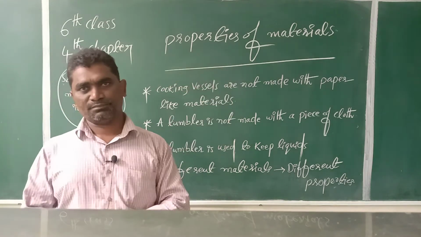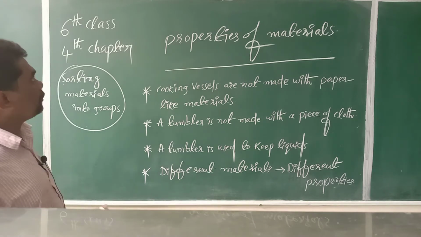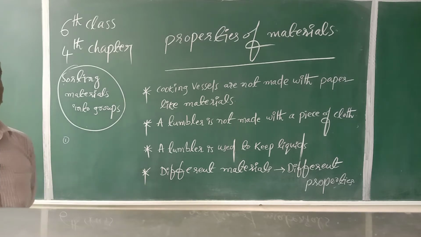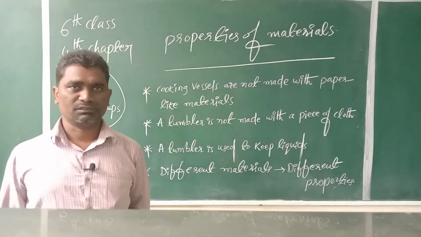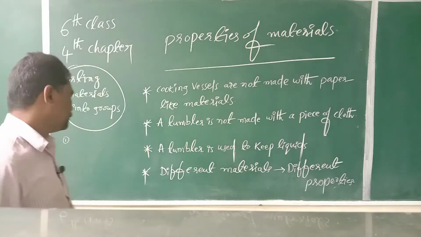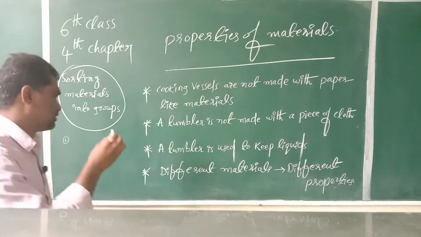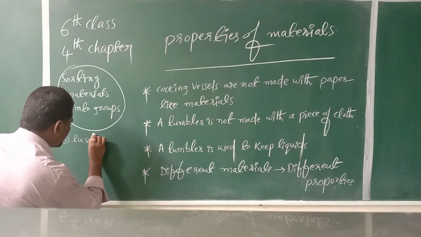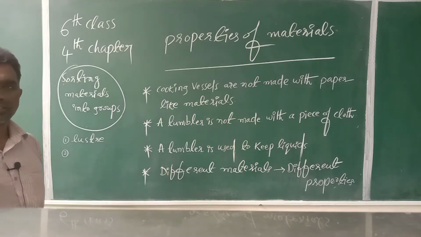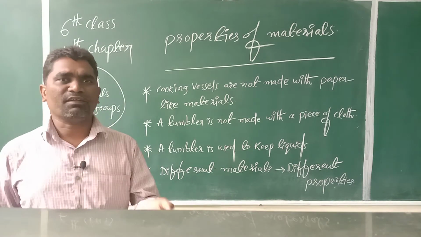Properties of materials. You see students, I want to tell you one thing. Some materials will be shining. The shining nature of the material is called luster. L-U-S-T-R-E, luster.